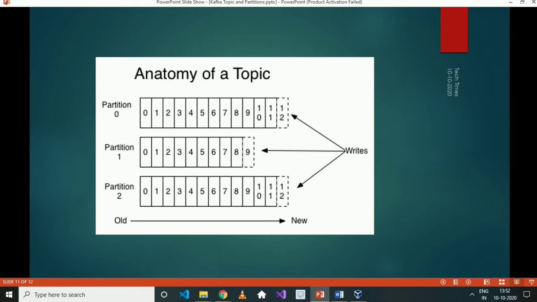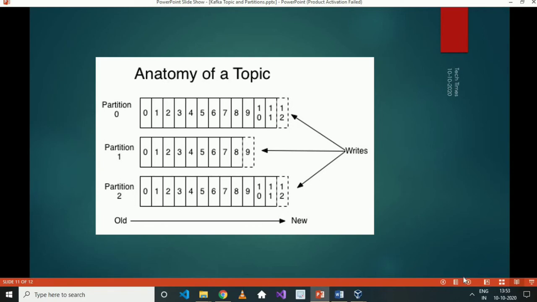The second drawback is the messaging order. The order of the messages is maintained at a partition level. If multiple messages are being published to different partitions, the order is maintained at the partition level itself. So global order will not be there. At a topic level, we won't have any order. If you want to maintain order at a topic level, either you create a topic with a single partition so that the order of the messages is maintained, or we can handle it at a consumer level as well.